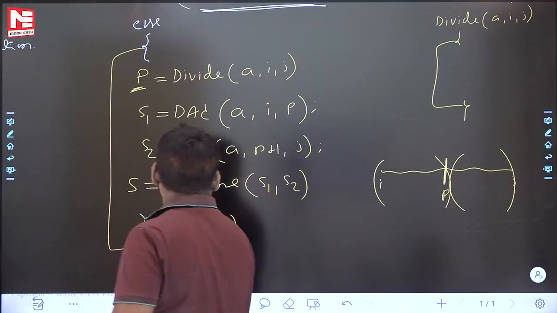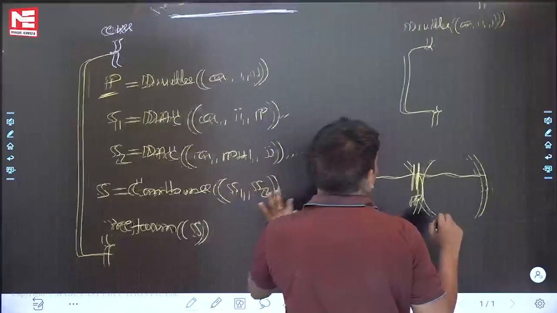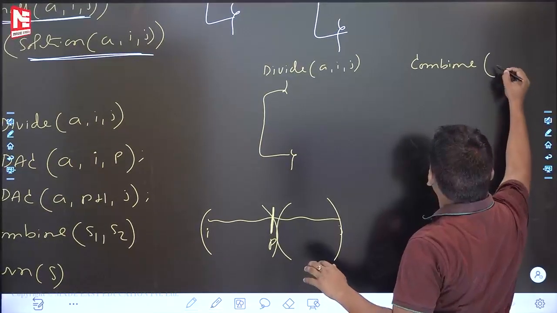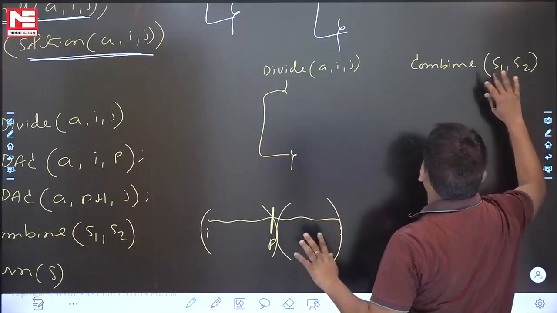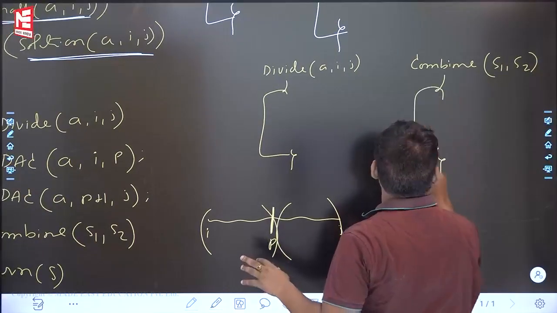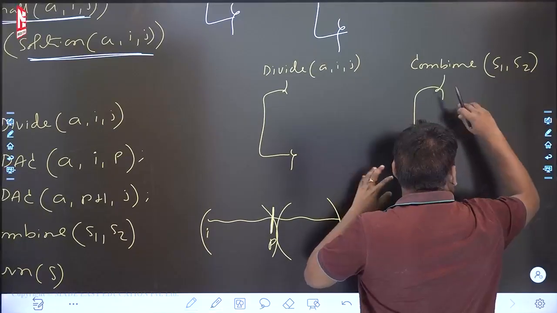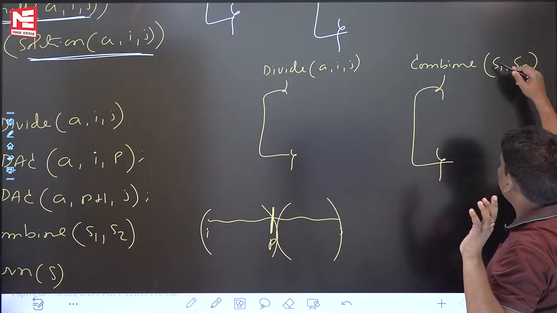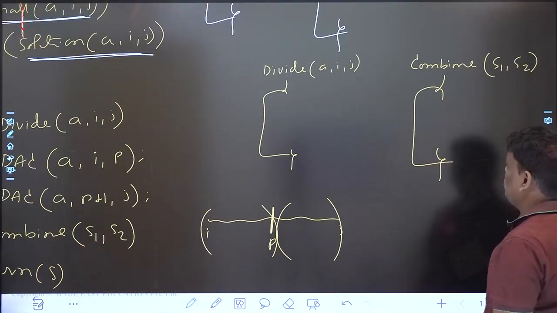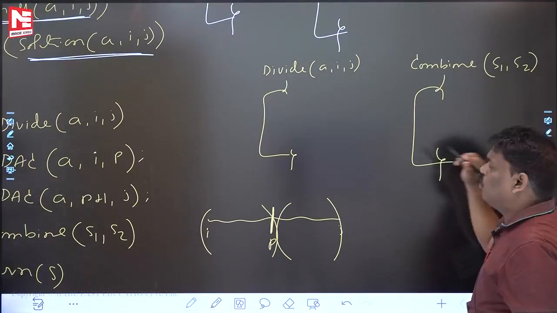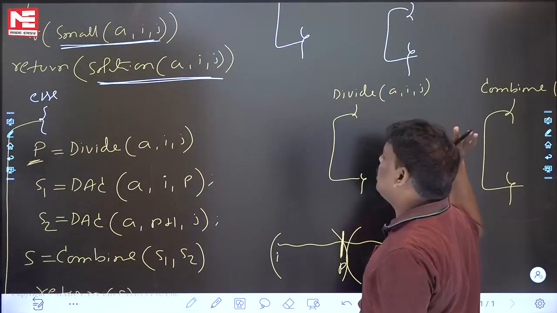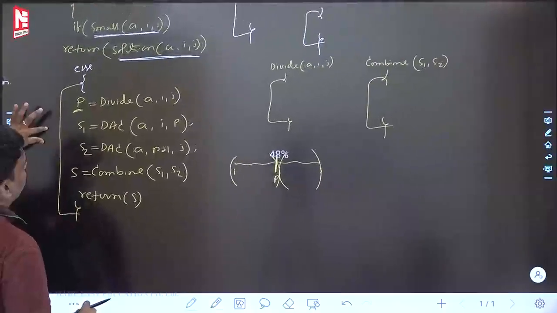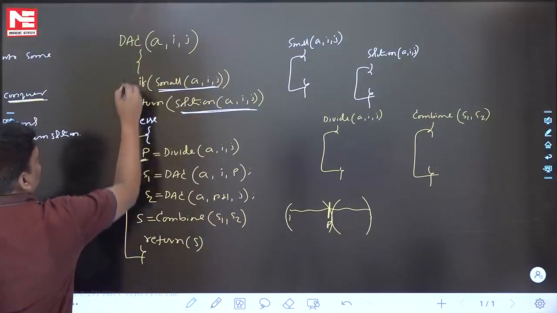Some people are asking, sir, what is the meaning of this combine? Try to remember, combine is also a function. Let me write here: Combine. For the combine algorithm, the input is the subproblem answers, S1, S2. The output is the final problem answer. How to combine? Are they adding, subtracting or multiplying? I will write the code within a few minutes. Divide is also a function. Finally, return the solution. So next one. Let me minimize it. So this is the divide and conquer algorithm.